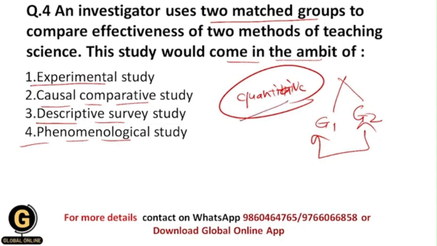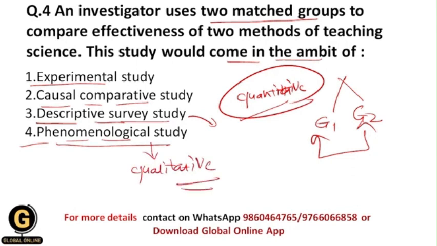But from these options, descriptive survey study is qualitative and quantitative, both mixed research method. But phenomenological study is qualitative, because within the phenomenological study we are going to study the lived experiences of people, and for that we study their qualitative characteristics. Okay, how a particular person has experienced a particular event or a particular situation. So we study all these things by using the phenomenological study, which is a qualitative research study. That's why this option is eliminated.